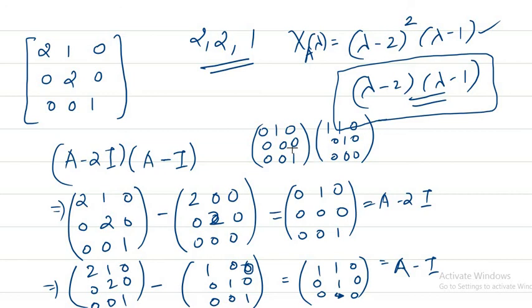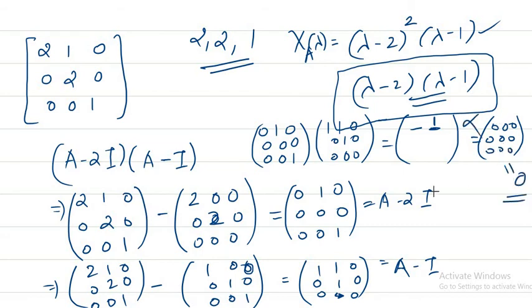If you multiply, you can see when you find this entry, 0 into 1 plus 1 into 1 plus 0 into 0, it is 1. So definitely it is not going to be the 0 matrix, right? That means that A minus 2I into A minus I is not equal to 0. That means that this is not the minimal polynomial. This should be the minimal polynomial. You can check, just find lambda minus I, lambda minus 2I squared, then you multiply, you can see it becomes 0. So here we have seen how to find out the minimal polynomial of this kind of matrices.